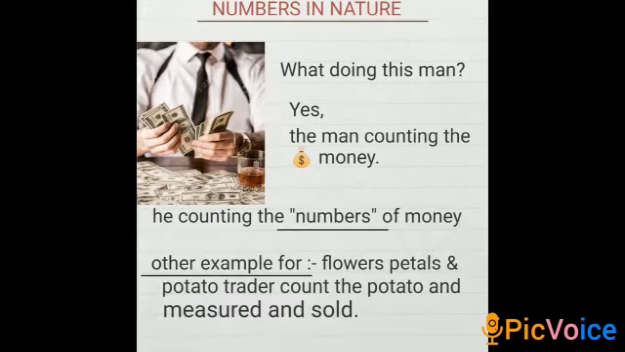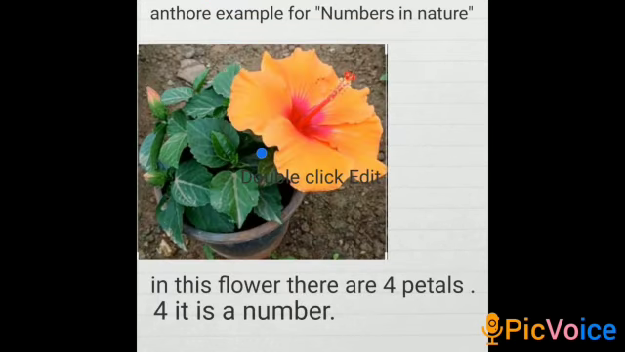Third one is numbers in nature. What is this man doing? Yes, the man is counting the money. He counts the money by telling numbers. Number is in maths. Other examples are flower petals, and a potato trader counts the potatoes and measures and sells them. Another example for numbers in nature is a hibiscus flower. In this flower there are four petals. Four is a number.